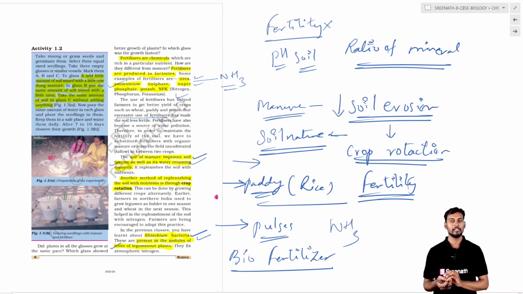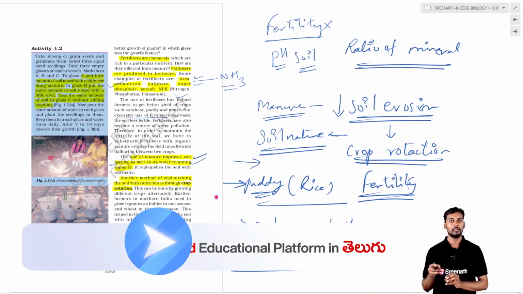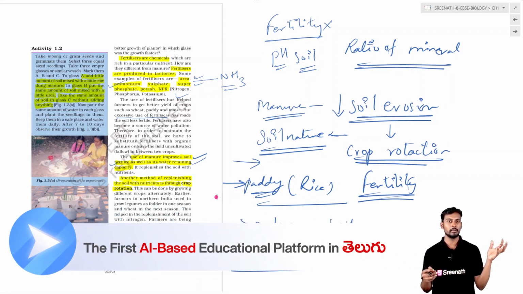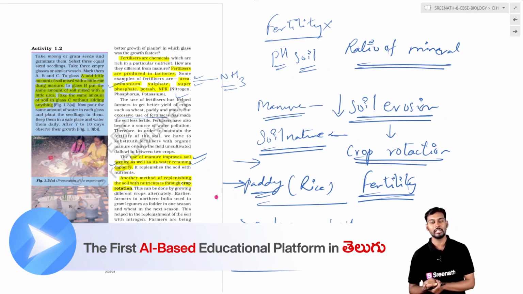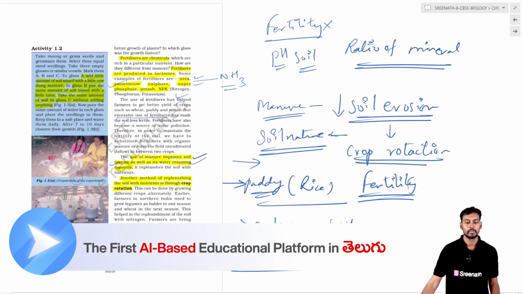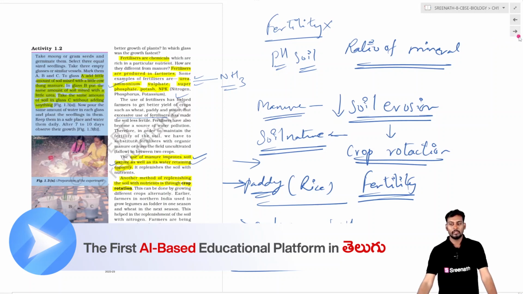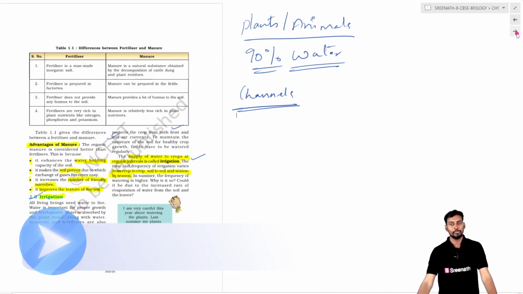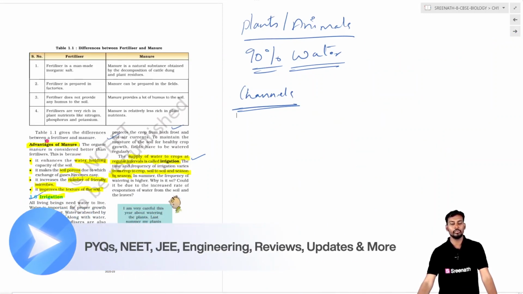This is basically done for using the nitrogen and converting it into ammonia. So this is basically about the manure and the fertilizers, and whatever we discussed about the advantage of manure, we can see here.